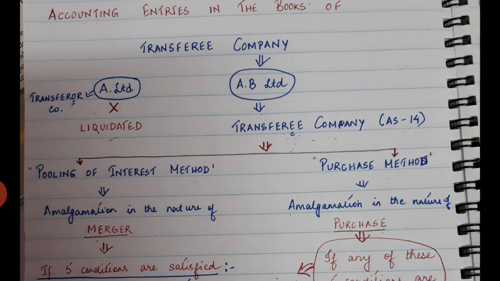Even after AB Limited has taken over A Limited, the same business of A Limited will be carried on by AB Limited. The same industry, same business. When it is in the nature of merger, even though they have amalgamated, AB Limited will let A Limited carry on the same line of business.